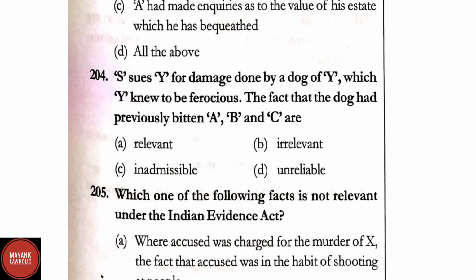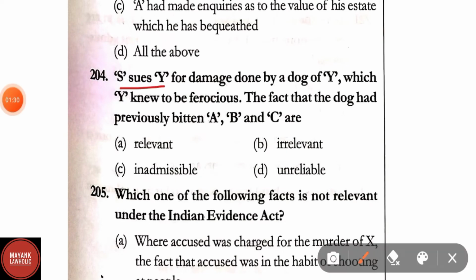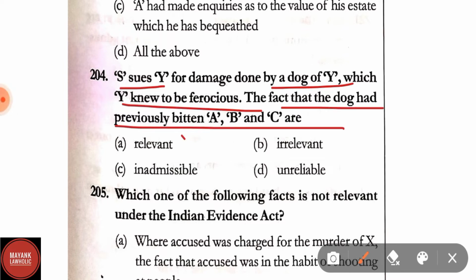Question number 204. S sues Y for damage done by a dog of Y, which Y knew to be ferocious. The fact that the dog had previously bitten A, B and C is: option A, relevant; irrelevant; inadmissible; unreliable. Here correct answer is option A, that is relevant.